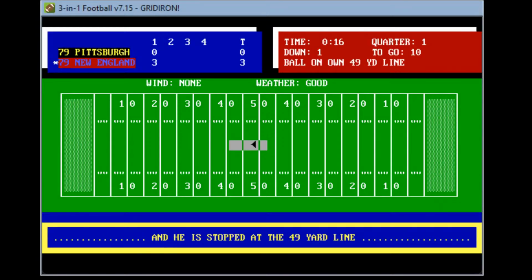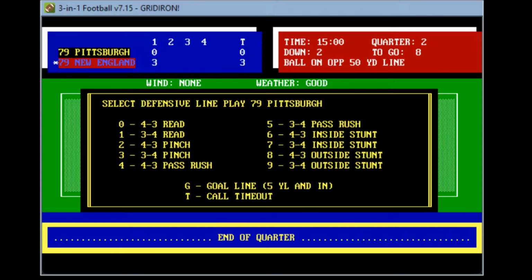4-3 defense. Grogan takes the snap, hands it to Ivory for about a yard and a half, and that is the end of the first quarter. With the score, New England 3, Pittsburgh nothing. Second quarter here at Schaefer Stadium, September the 3rd, 1979, opening day of the 1979 Monday Night Football season. We'll be playing most of the Monday Night Football games and any other maybe big games during the season that the standings will show. Kind of keep that in mind.